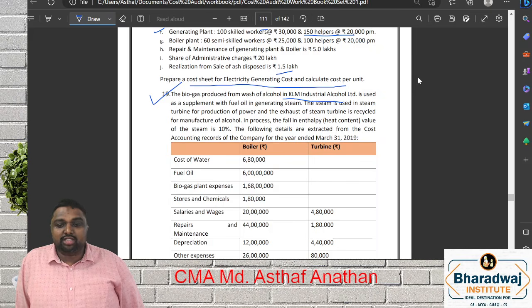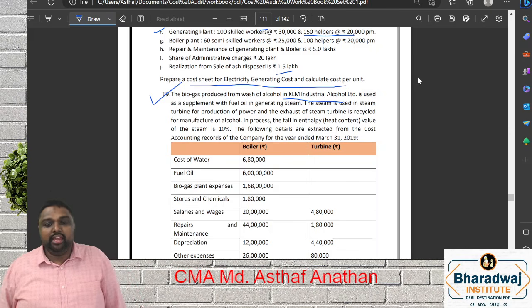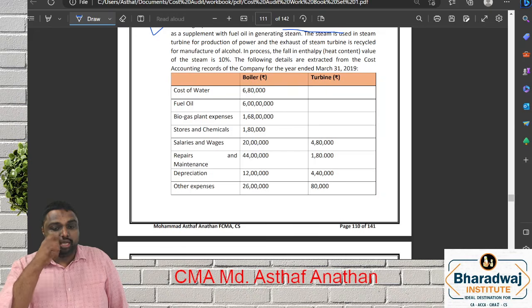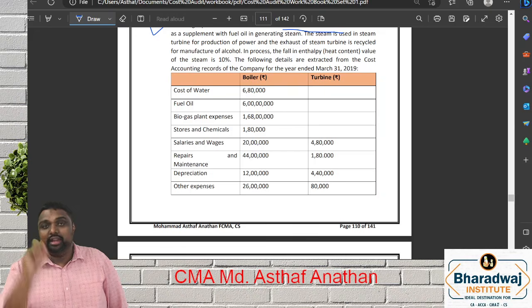The exhaust from the turbine is recycled for manufacture of alcohol. In the process, the fall in enthalpy, that is heat content value of the steam, will be only 10%. The following are the details extracted from the cost accounting record of the company for the year ended 31st March 2019: cost of water, fuel cost,